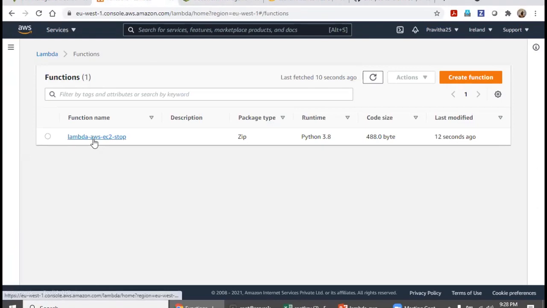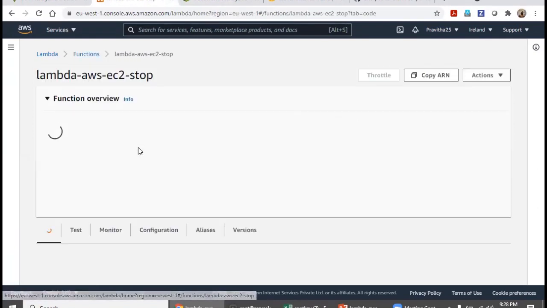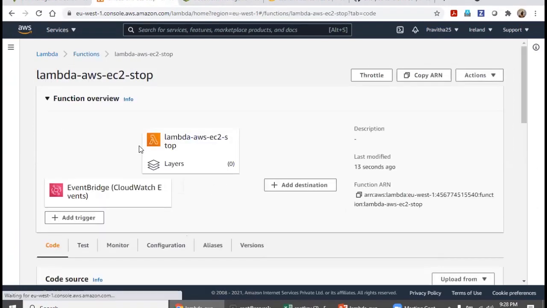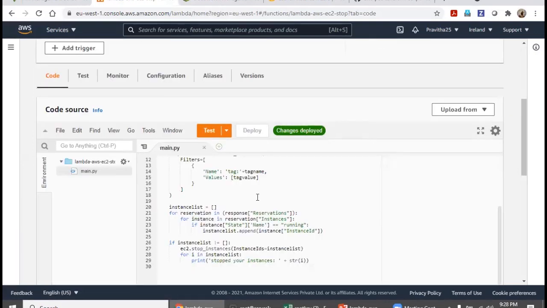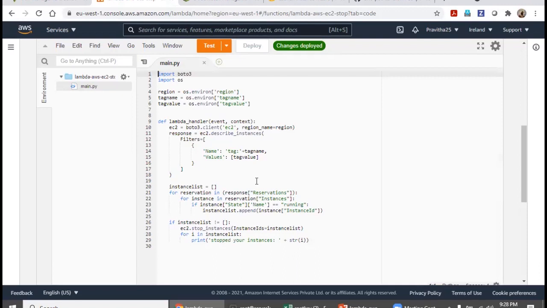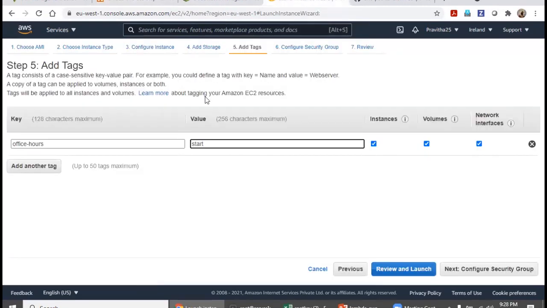In this Lambda, we have mentioned the Python script to look for this specific tag. Whatever EC2 servers have the tag office hours stop, those values are associated with the servers.